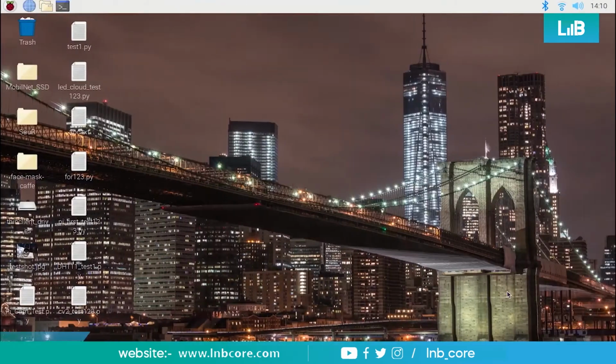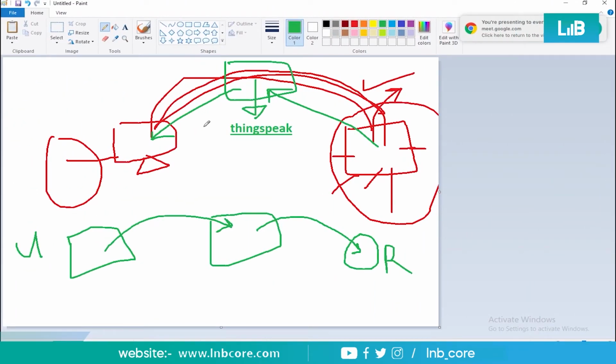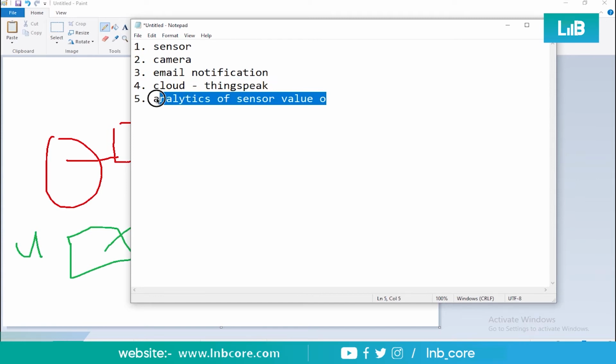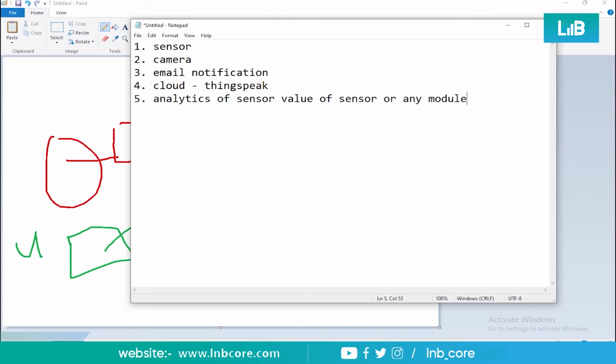Okay, thank you. So let's see how we can build this particular kind of model. We will have a cloud in between. We will analyze the report of the sensors, or the camera module, or other data which we are going to send from the Raspberry Pi. So if you remember, we had a sensor or any module.